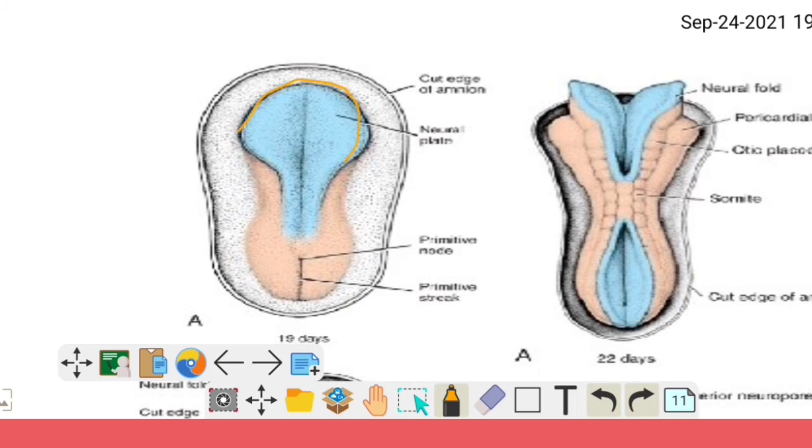This is the neural plate, and this folding occurs, and closure first occurs at the cervical segment. Then it zips upward and downward, and the open ends are termed neuropores. The cranial end is termed the anterior neuropore, and the posterior end is termed the caudal neuropore.